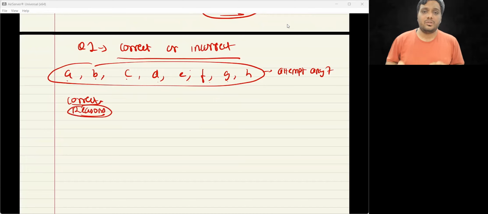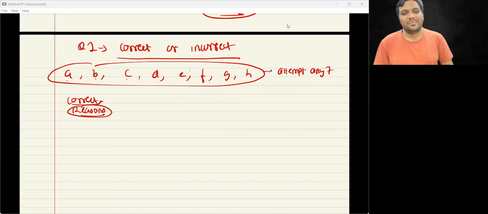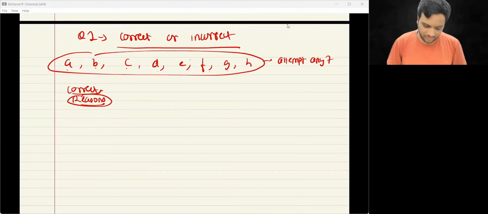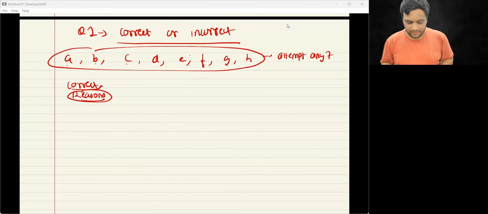Only if you're correct; incorrect is okay, and if the reason is completely wrong, then they will not award you the marks, unless the examiner is a little on the human side. So please ensure that reasons are at least a little bit accurate. It should be relevant. I'm not talking about word-to-word copying, but it should be a little relevant. Okay. So that is for correct, incorrect.